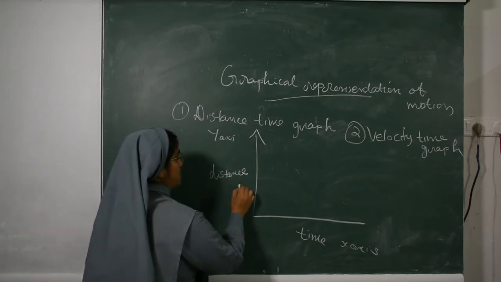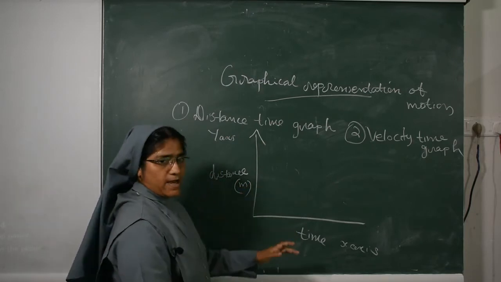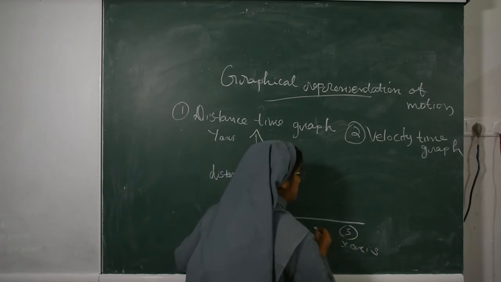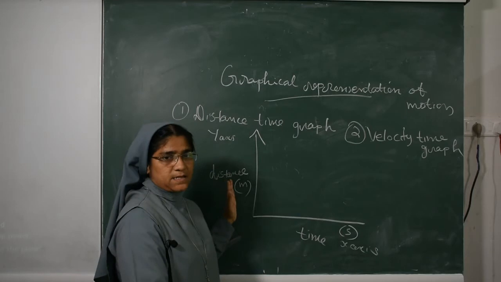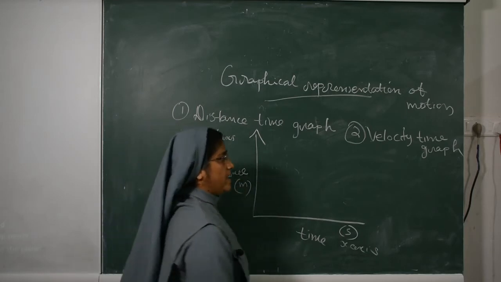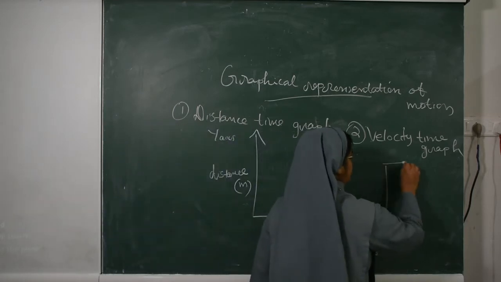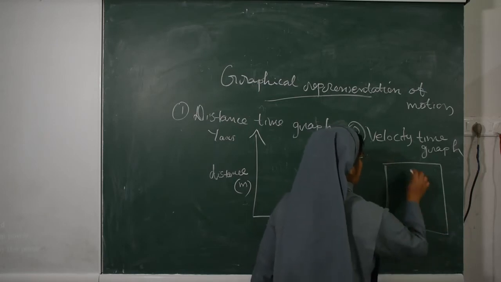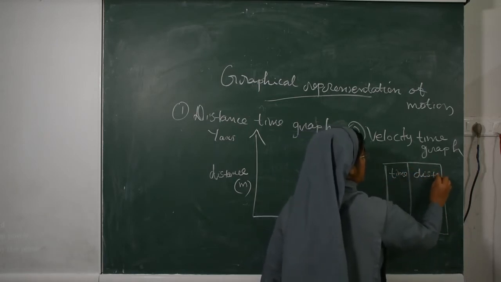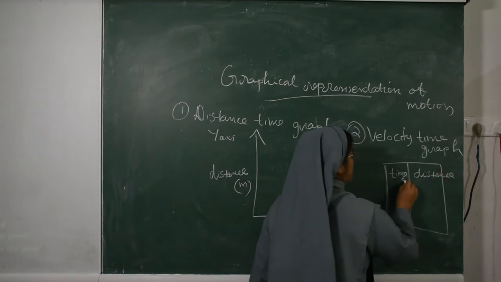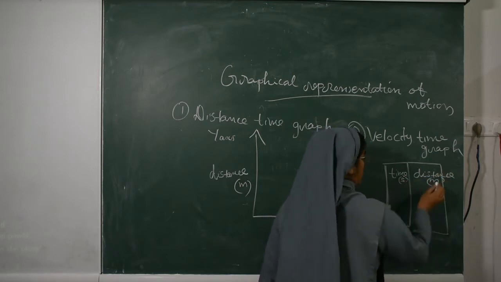Distance we write in meters and time we write in seconds. Let us see how to plot this graph. Here we have a table where time is given in seconds and distance in meters.